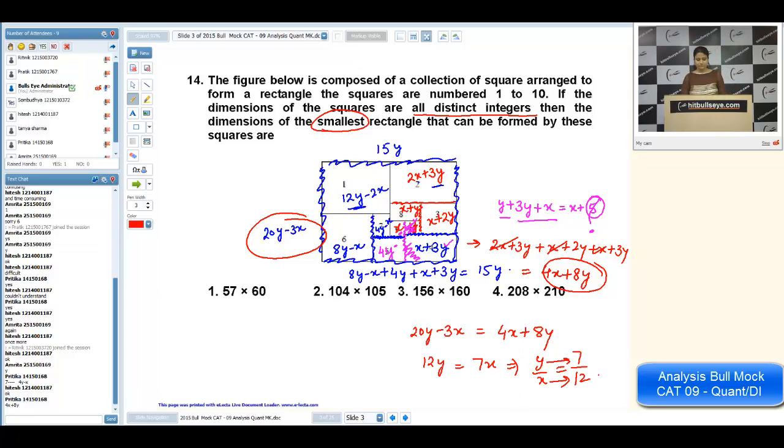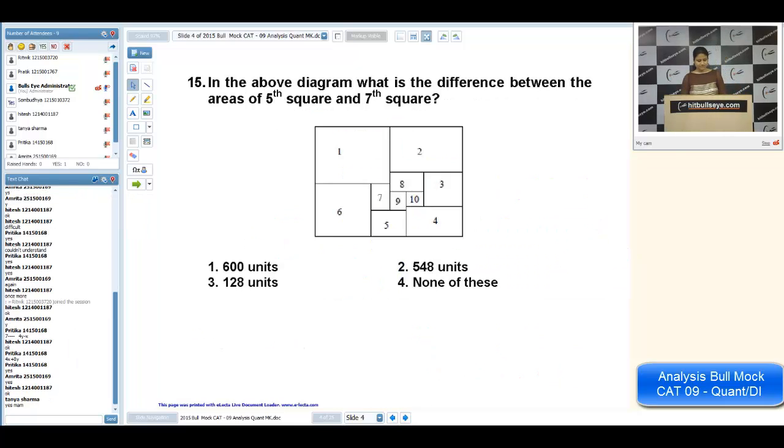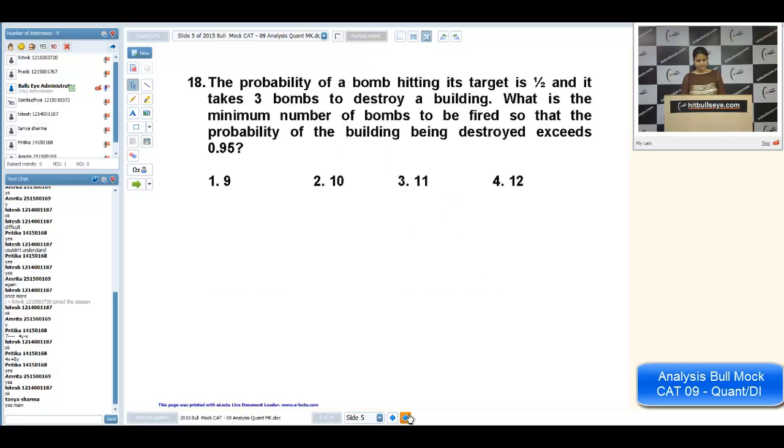Is it okay, all of you? Yes, I'm calculating. I think this is okay for you. Okay, I'm leaving this. Now you can solve this 15th question as well. Yeah, question number 18. Any problem in this?